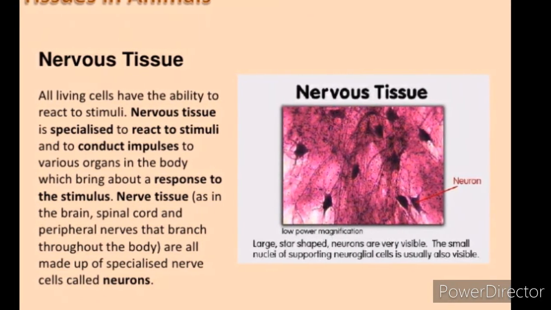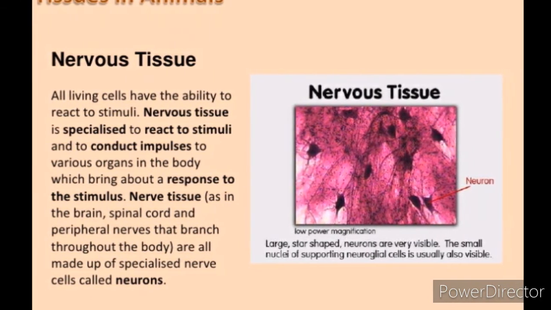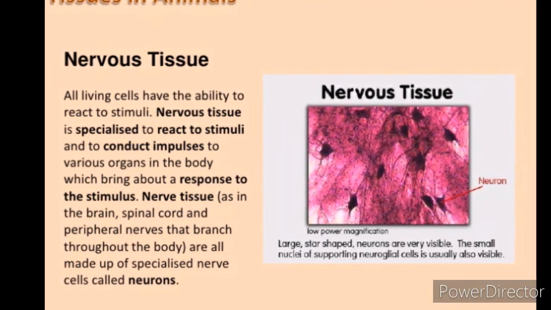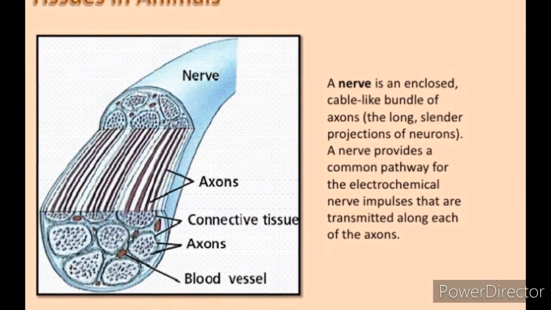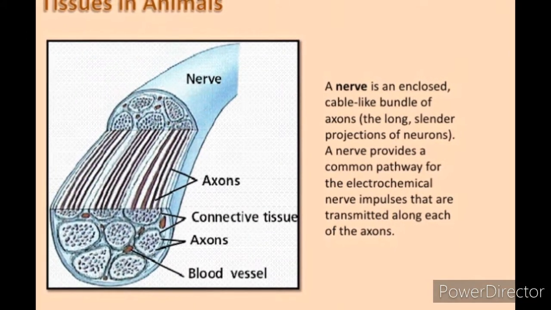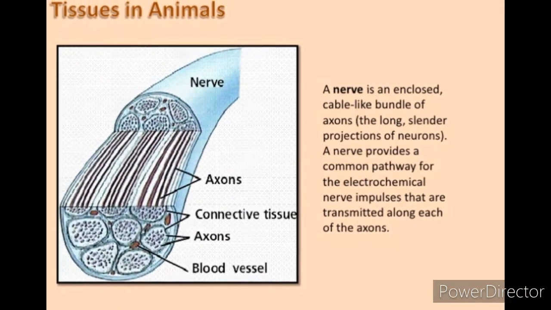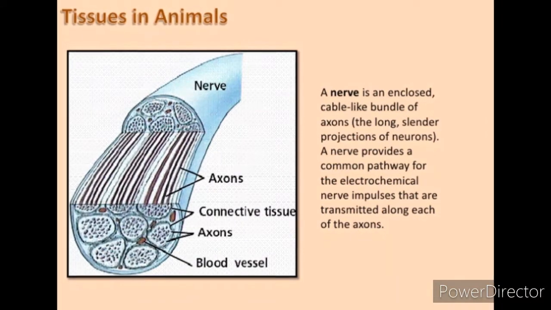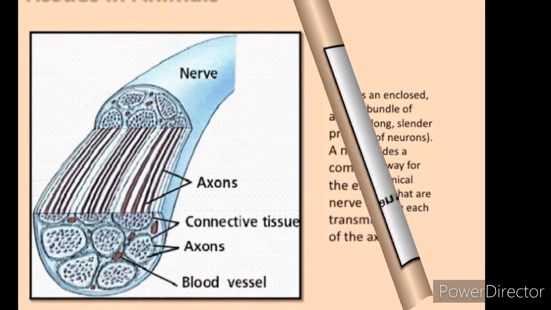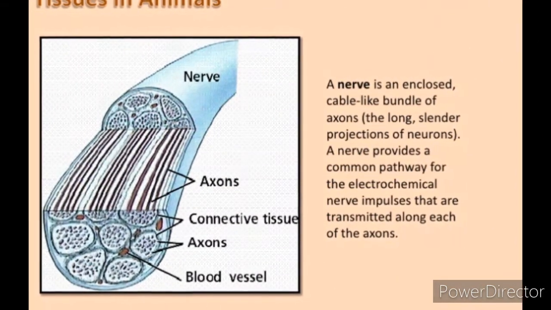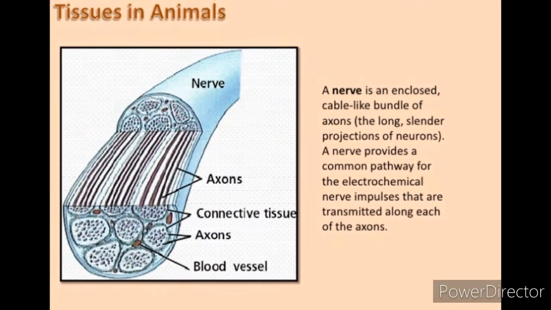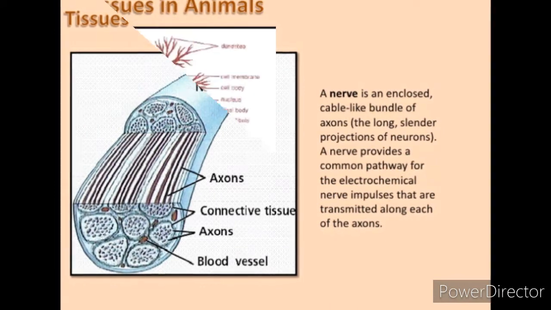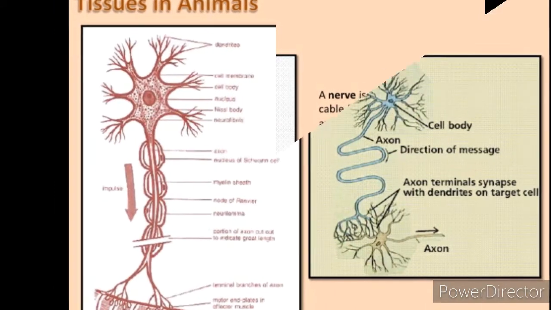A neuron consists of a cell body with a nucleus and cytoplasm, from which long thin hair-like parts arise. Usually, each neuron has a single long part called the axon and many short branched parts called dendrites. An individual nerve cell may be up to a meter long. Many nerve fibers bound together by connective tissue make up a nerve. The signal that passes along the nerve fiber is called a nerve impulse.